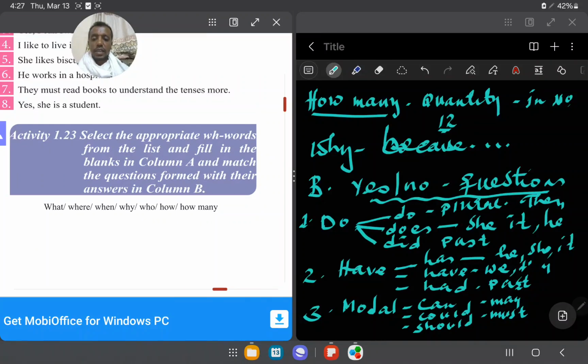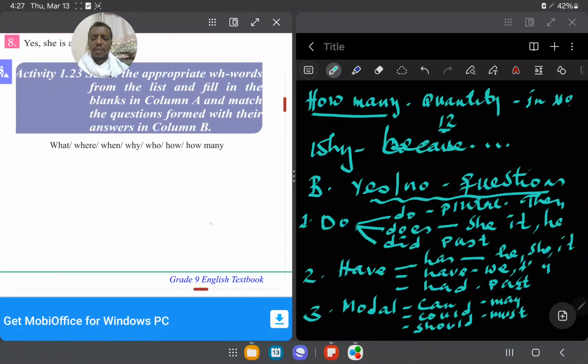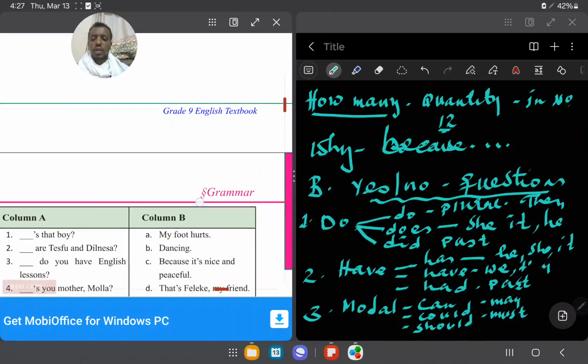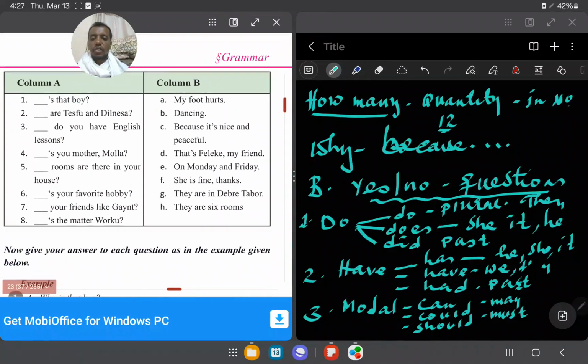Select the appropriate WH words from the list and fill in the blanks in column A and match the questions formed with their answers in column B. እነዚህ በጣም ወሳኝ ጥያቄ ናቸው ተማሪዎች። እዚህ ጋር ማችንግ አብረን እናያለን ማለት ነው።